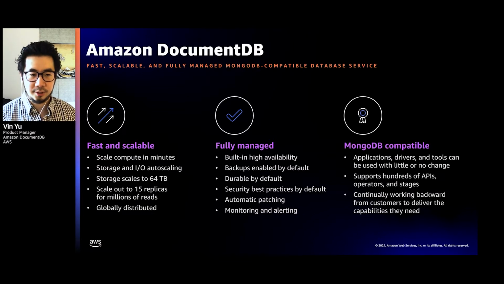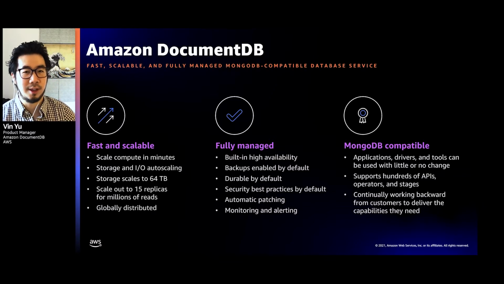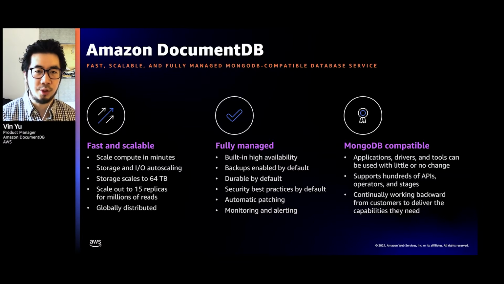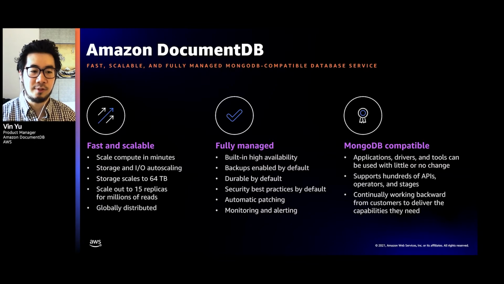And the last characteristic I'd like to cover here is MongoDB compatibility. We have a lot of customers whose applications use the Mongo API for their workloads, and they've been able to adopt Document DB with little or no change to the application or their drivers. Our service supports hundreds of APIs, but the most important thing I'd like to call out is that we're constantly working backwards from the needs of our customers. We've done this since day one, since we built this service, we've done this over the past year, and we're going to continue to do this, constantly working backwards from our customers' needs.